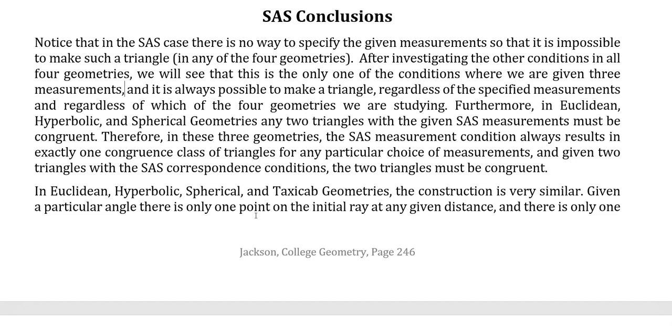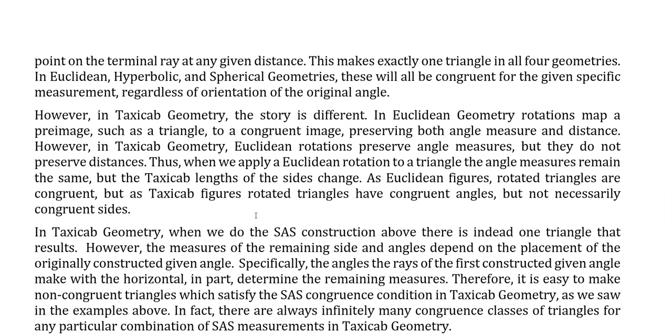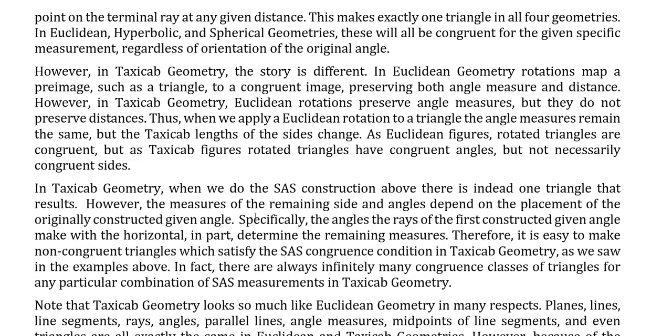In Euclidean, hyperbolic, spherical, and taxicab geometries, the construction is very similar. Given a particular angle, there's only one point on the initial ray at any given distance, and there's only one point on the terminal ray at any given distance. This makes exactly one triangle in all four geometries. In Euclidean, hyperbolic, and spherical geometries, these will all be congruent for any specified measurement, regardless of the orientation of the original angle. However, in taxicab geometry, we saw that the story is different.